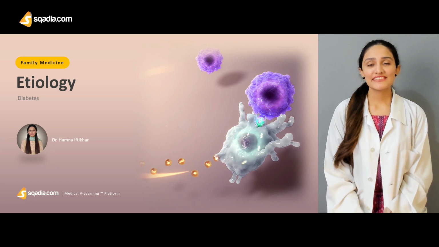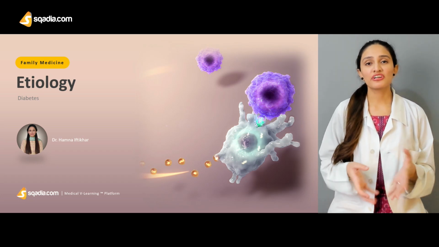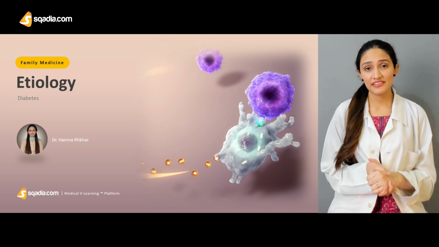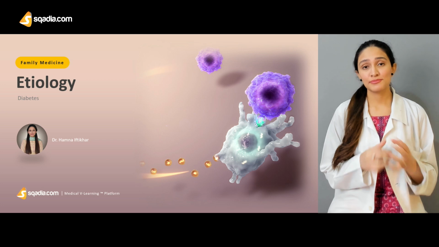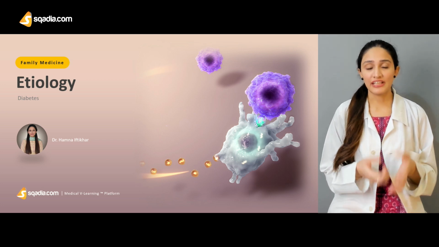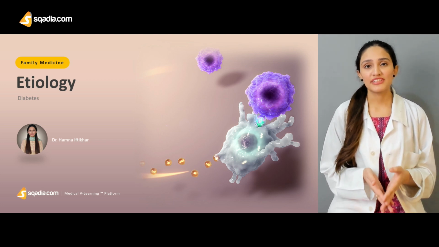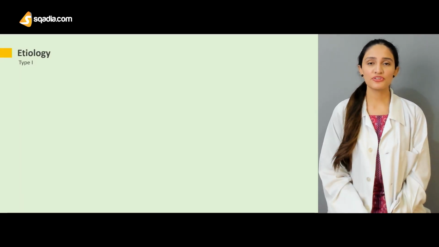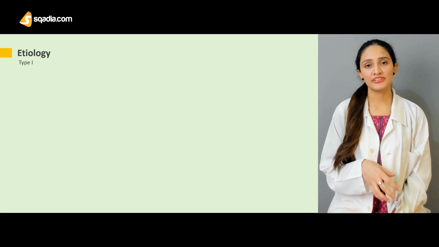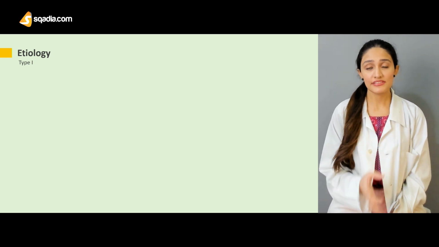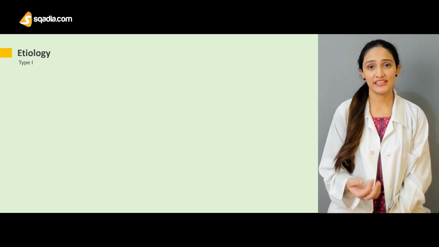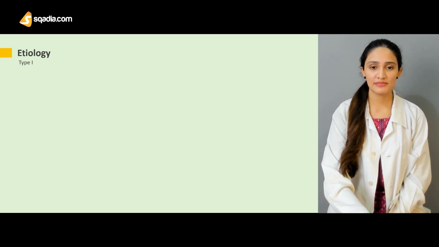So, coming to the next section of diabetes, we'll be talking about the etiological factors. What are the causative factors of diabetes, specifically diabetes type 1 and type 2? We'll be talking about that in detail. Now, if we talk specifically about type 1 diabetes mellitus, there is a list of factors that can cause diabetes mellitus in an individual. We'll be talking about them.